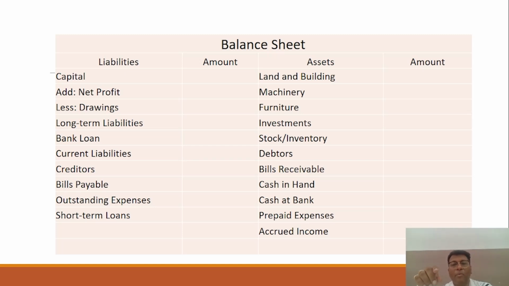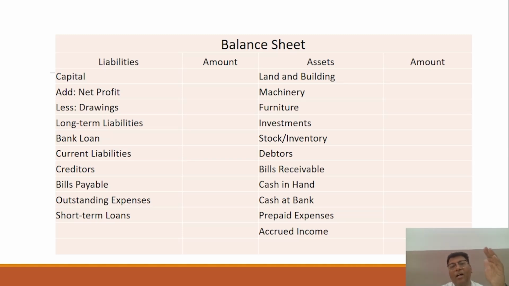And when we talk about stock, debtors, bills receivable, cash in hand, cash at bank, prepaid expenses, accrued income, these are the items shown on the asset side, right? So this is the format of the balance sheet. Basically the balance sheet provides you the picture of the financial position, or discloses the financial position of a business. So liabilities and assets, both sides describe its financial position.